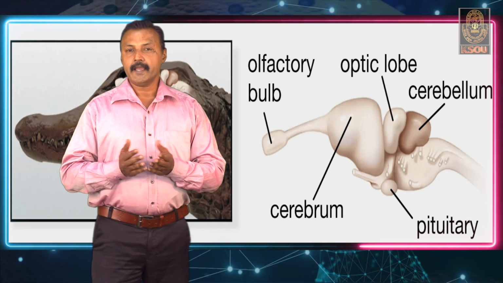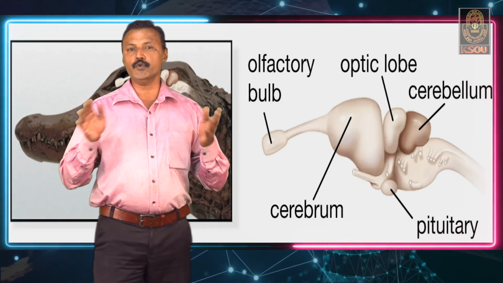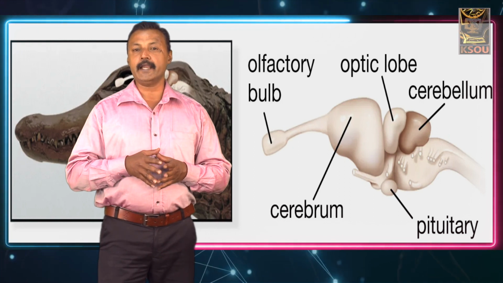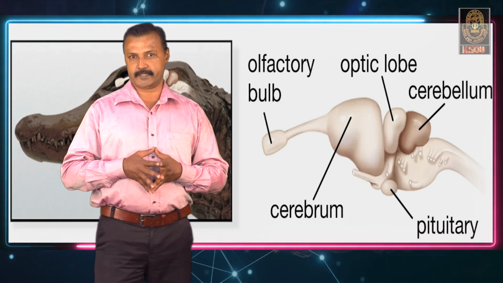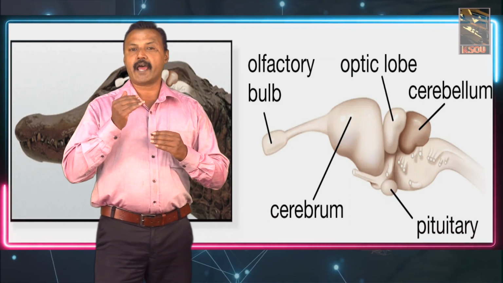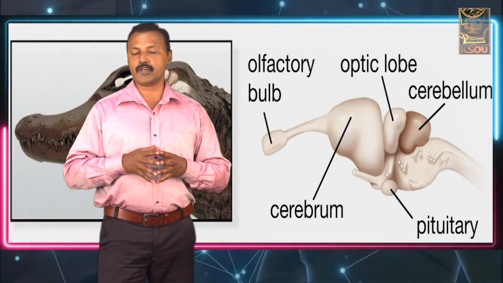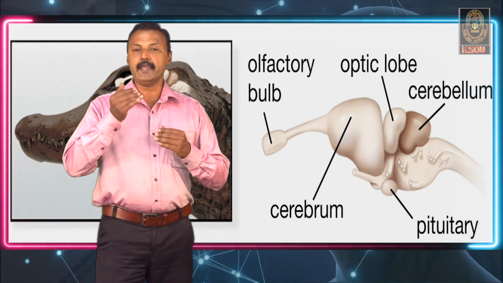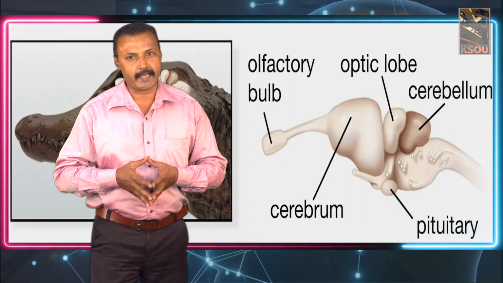The cerebrum is divided into two small cerebral hemispheres by a longitudinal median fissure. This fissure has the lower region of the crura cerebri, and the crura cerebri produce the diencephalon.